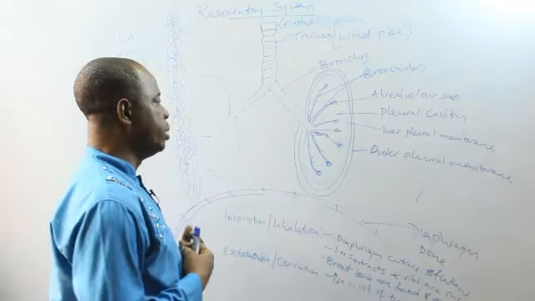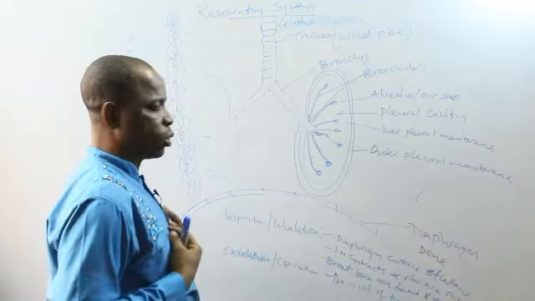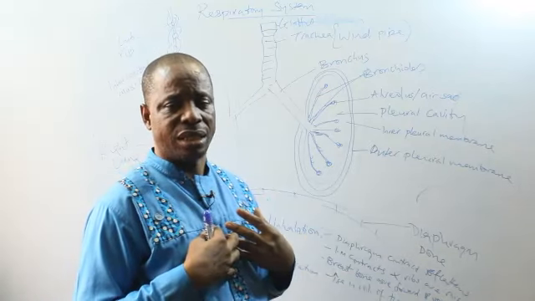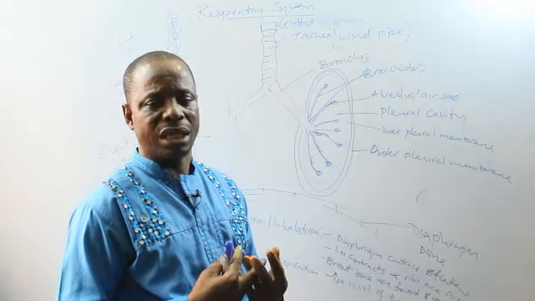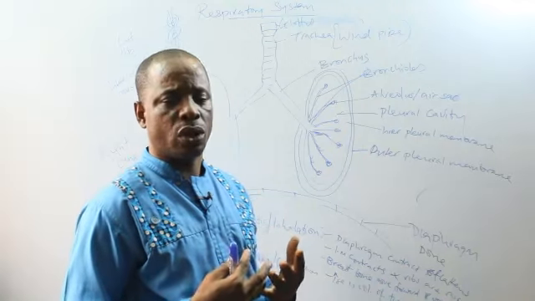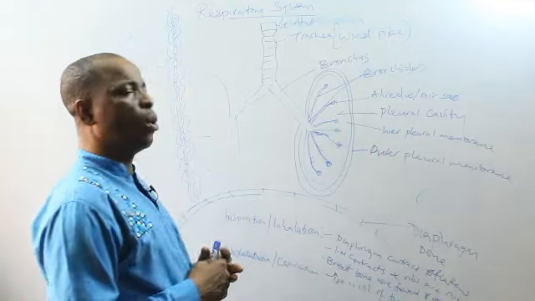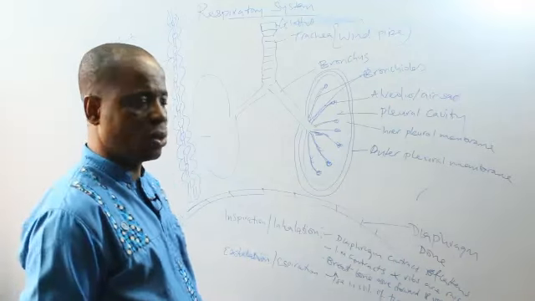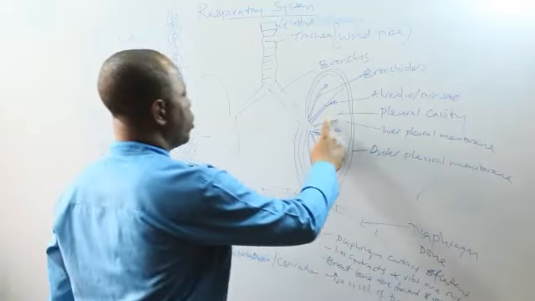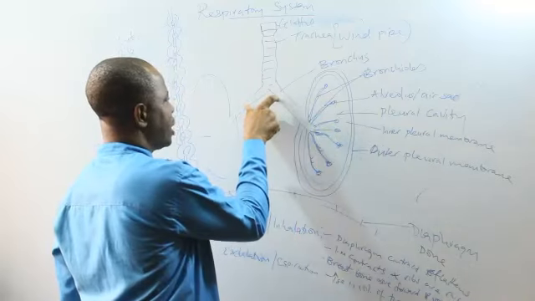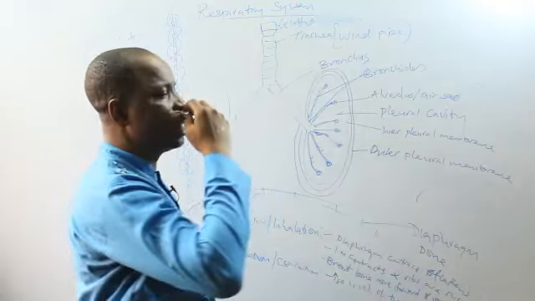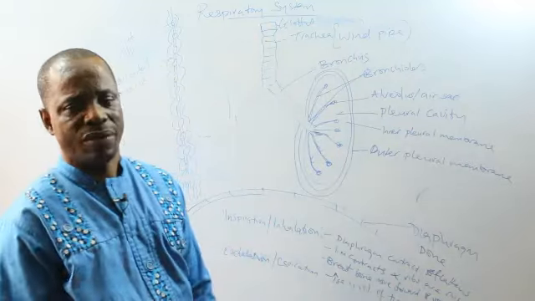Then there will be increase in the pressure on the lungs because there will be decrease in the volume of thoracic cavity. There will be decrease in the volume of thoracic cavity and there will be increase in pressure on the lungs. This pressure will force air to be pushed out of the lungs through the bronchioles, bronchi, to the trachea, glottis, and then to the buccal cavity and out of the nostrils to the environment.